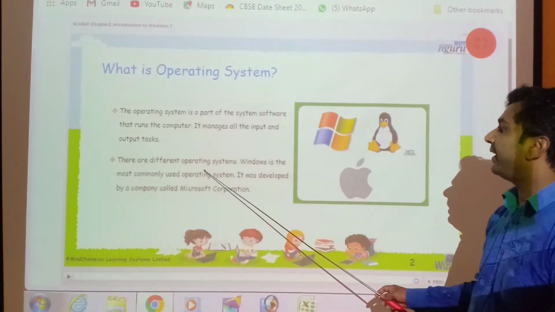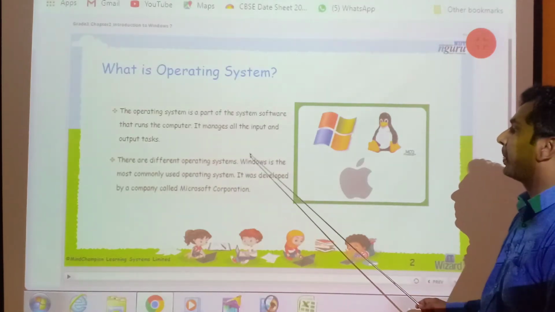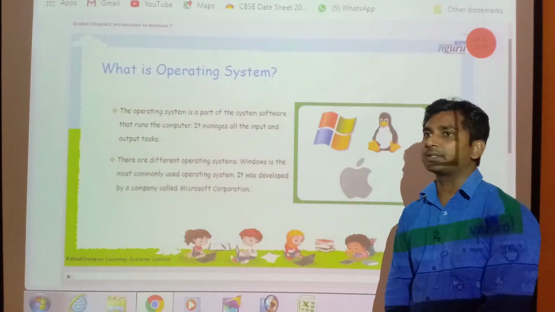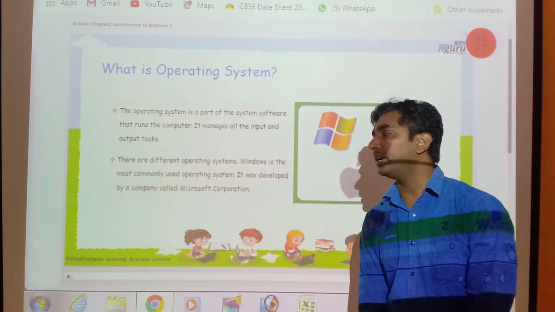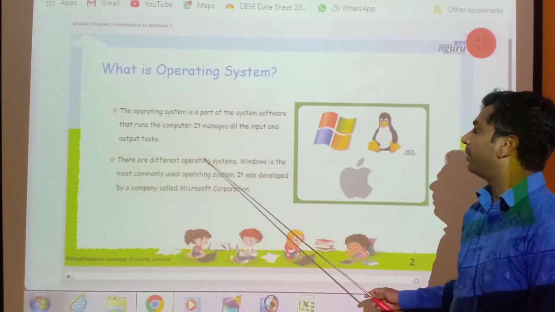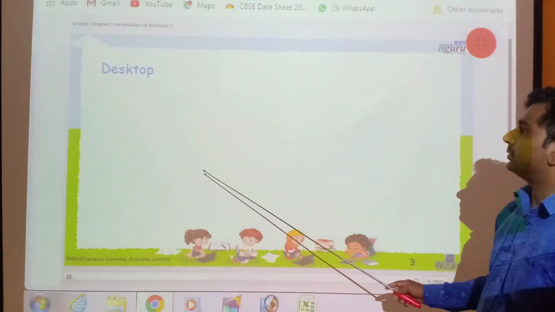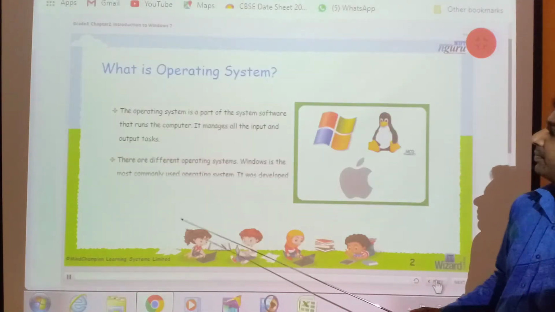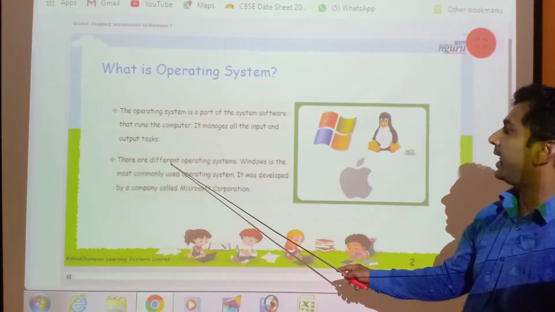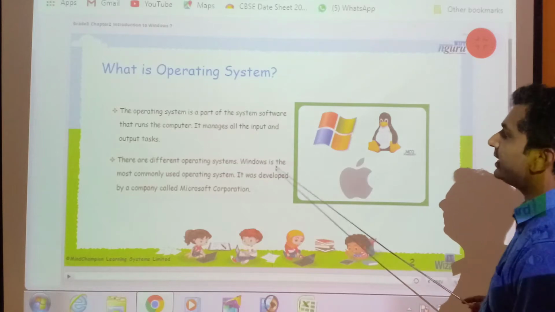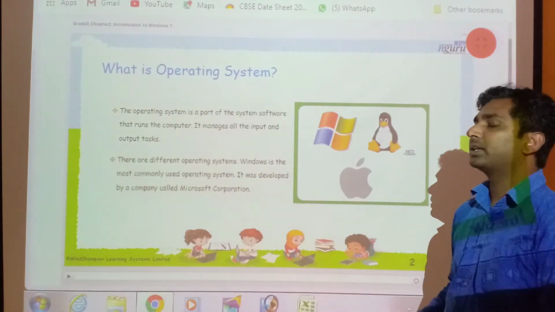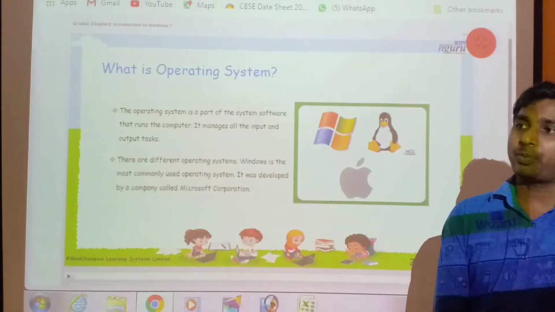There are different operating systems like Windows, Linux, Unix, Macintosh. So there are different types of operating systems in the market. Windows is the most commonly used operating system. It was developed by a company called Microsoft Corporation.